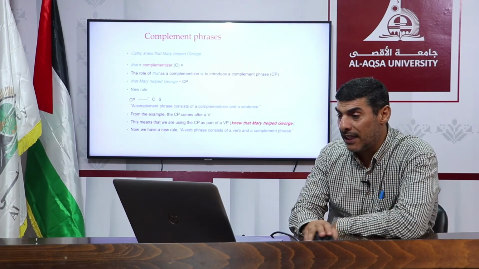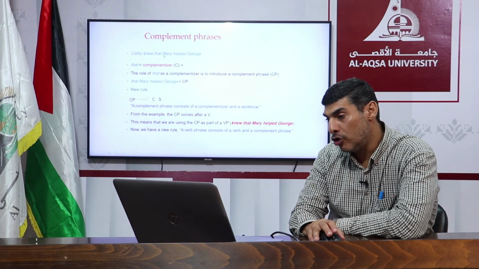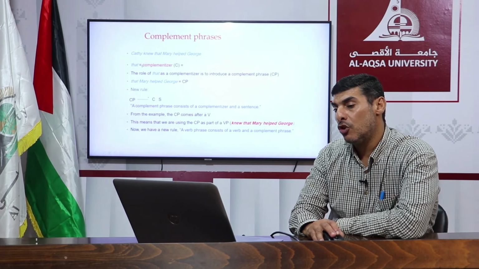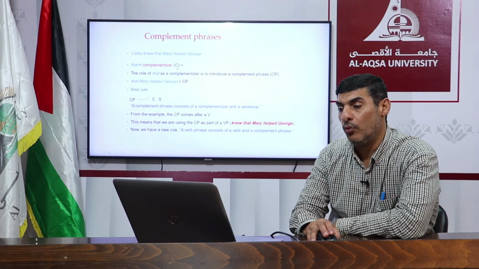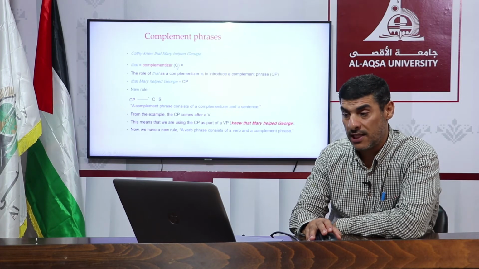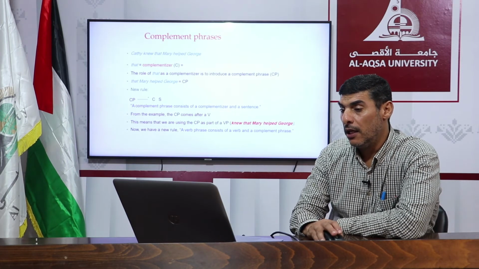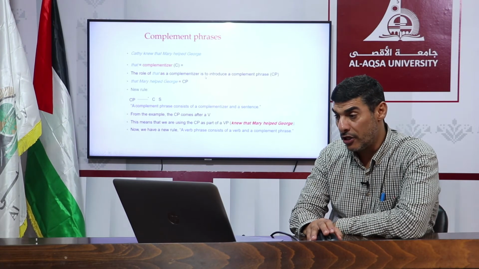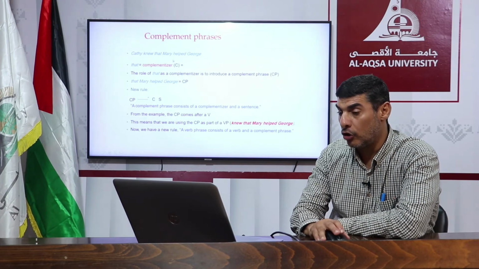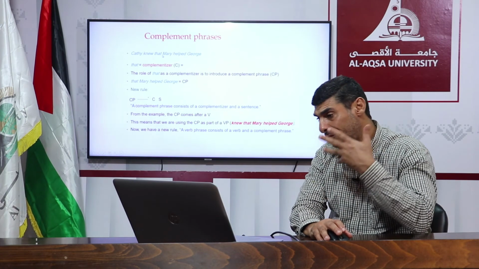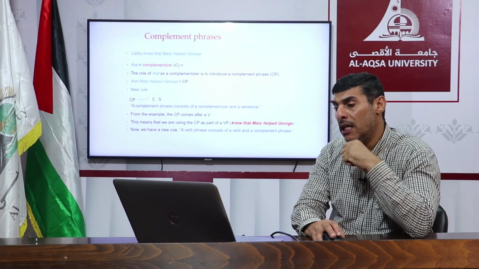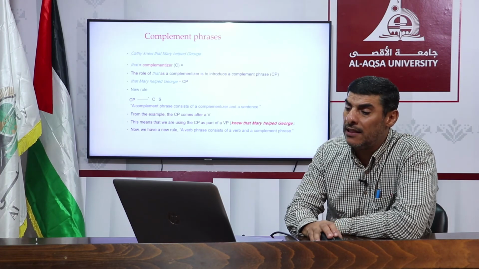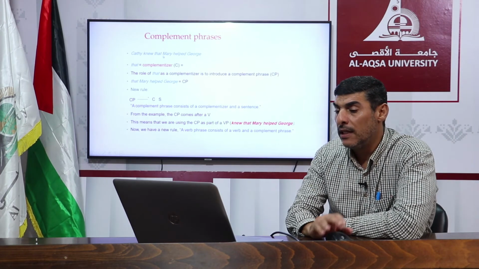So what is the grammatical function of Mary helped George? That is an object, the object of the verb knew. So that is a complementizer. We give it the symbol C. Complementizer. What is the role of that? That is a complementizer. It introduces a complement phrase or complement clause, or it introduces another sentence. So remember, dear students, that what comes after that is a complete sentence.